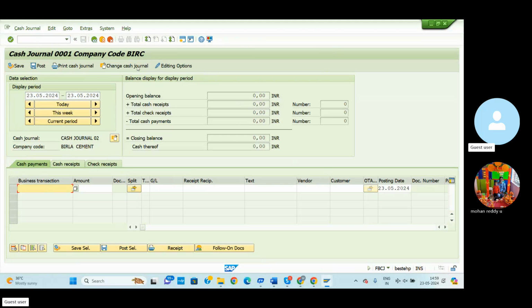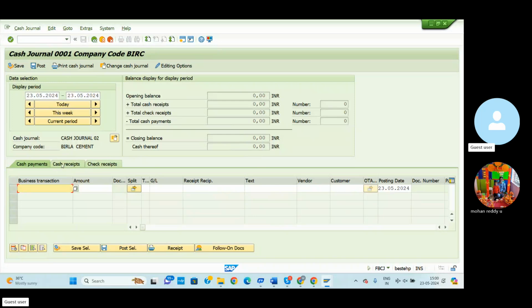Now we can check the cash journal for the company code BARC. This is the cash journal GL account screen. The total opening balance is zero, and the closing balance is also zero, because we haven't done any single entry yet. Now I'll post each and every entry regarding cash receipts and cash payments. Each and everything I'll explain.